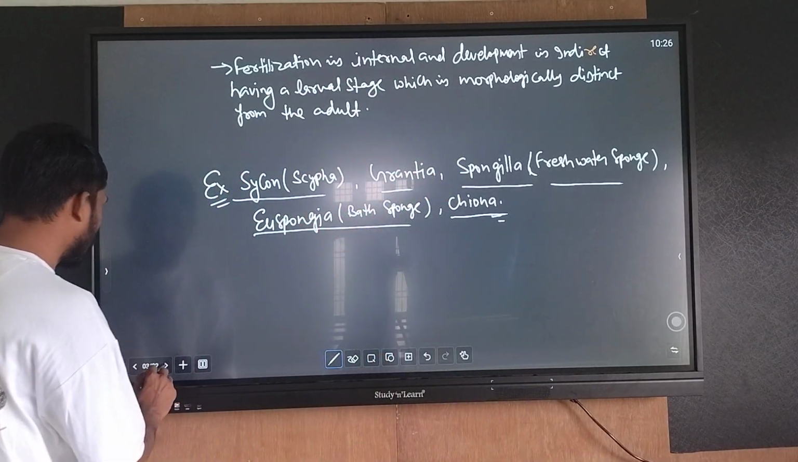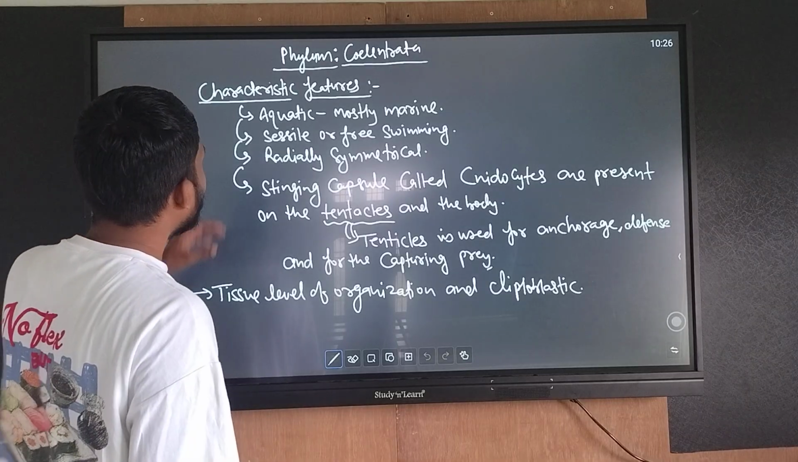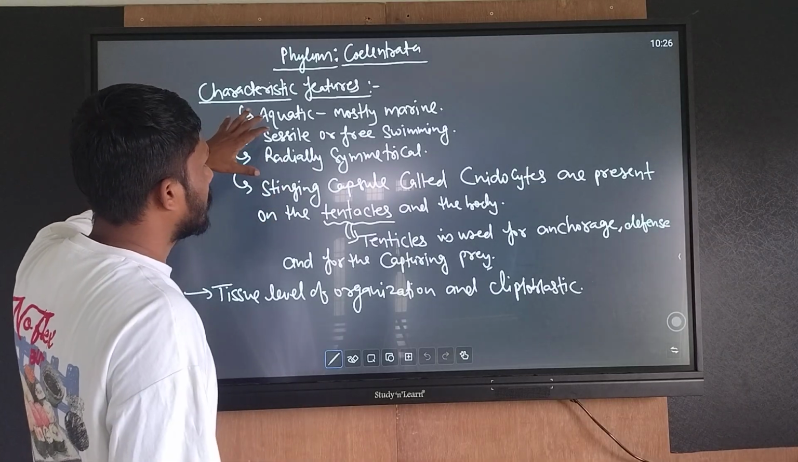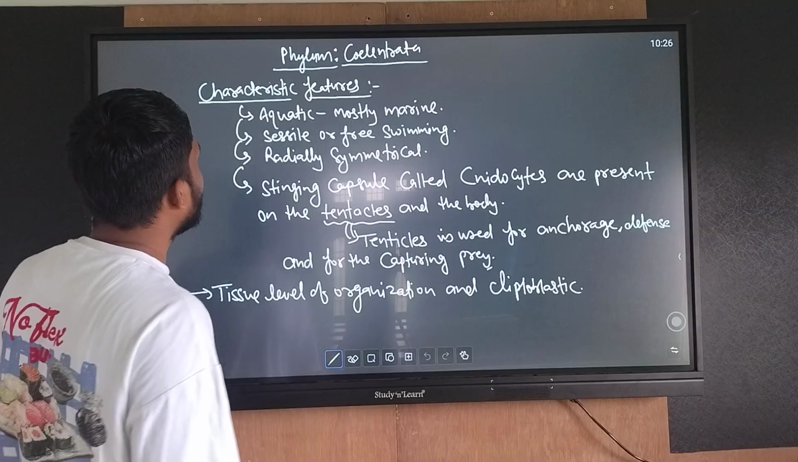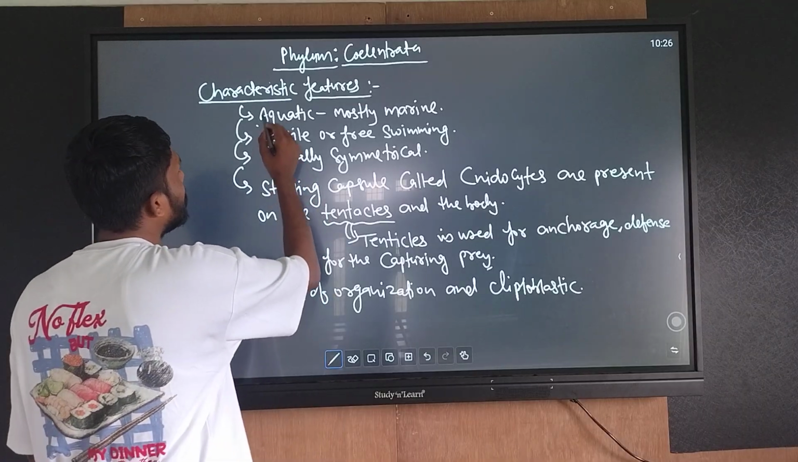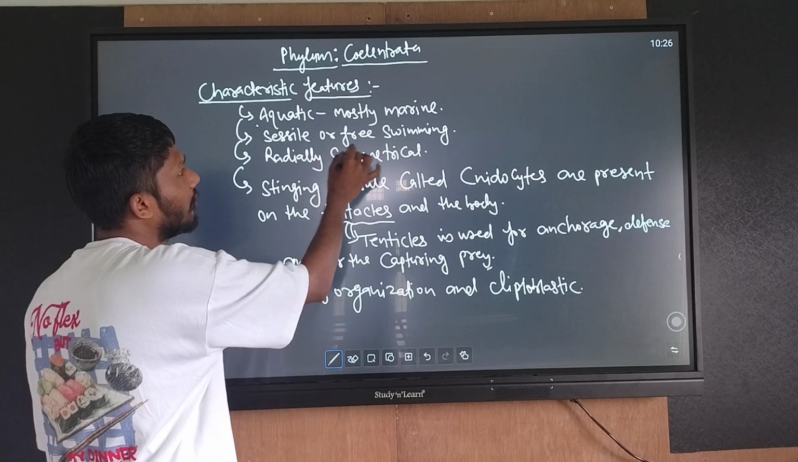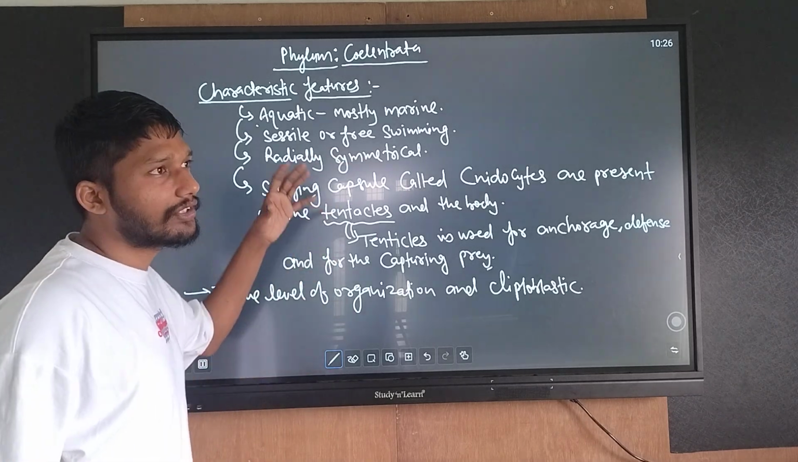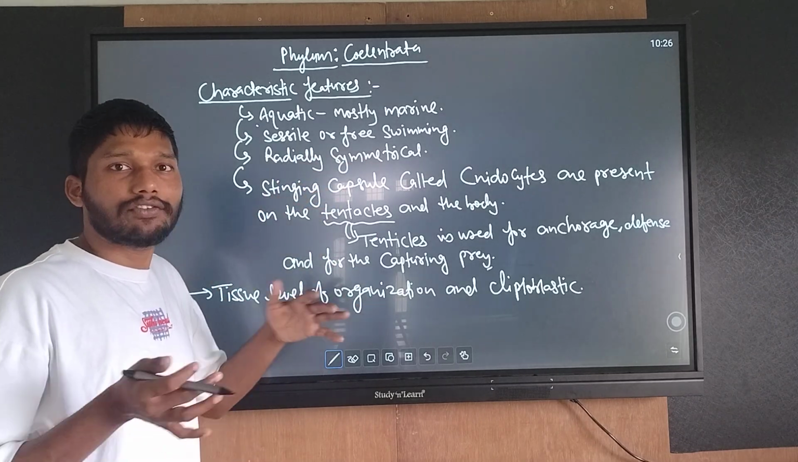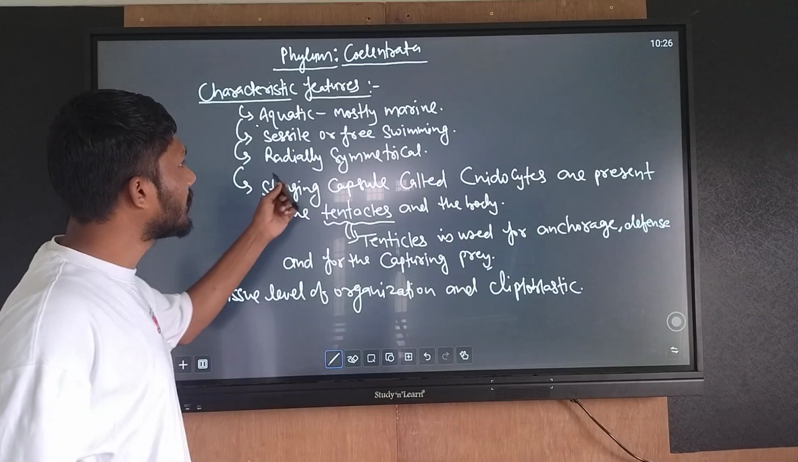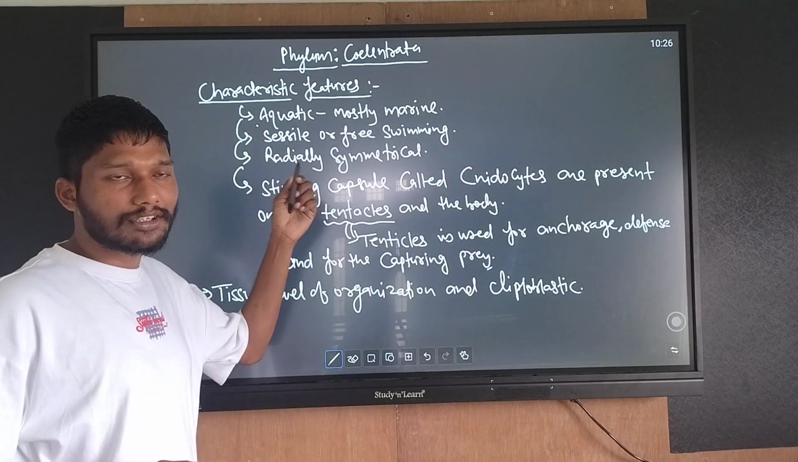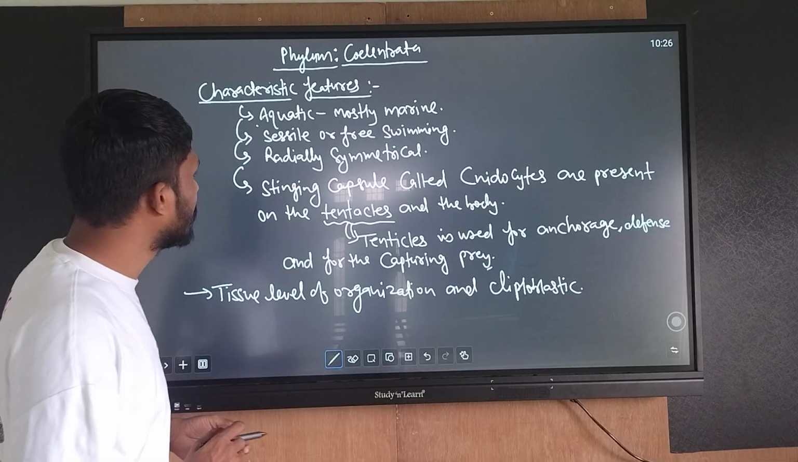Now let's move to another phylum, phylum Coelenterata. If you are talking about the characteristic features of Coelenterata, they are aquatic, mostly marine, sessile or free living. The animals of Coelenterata may be sessile or free living. If you are talking about the symmetry, they are radially symmetrical.